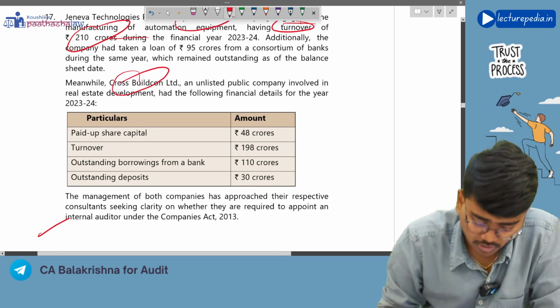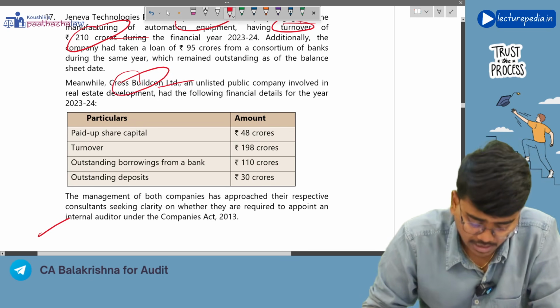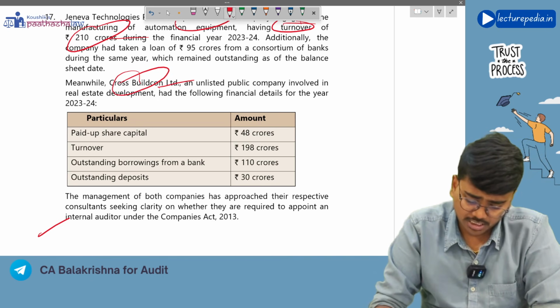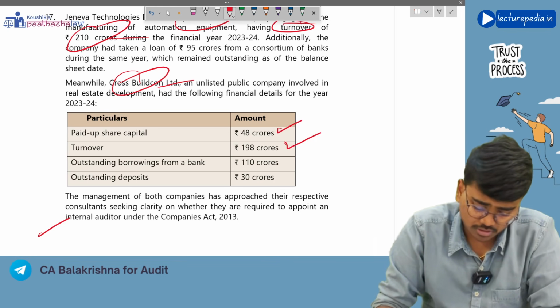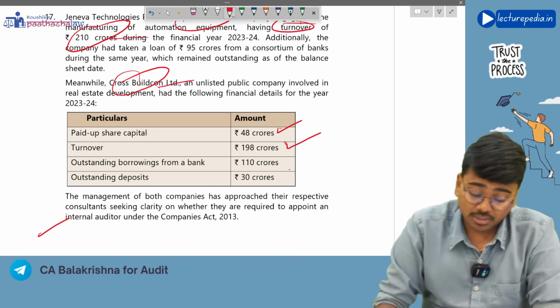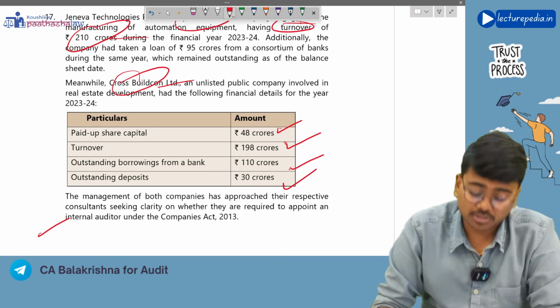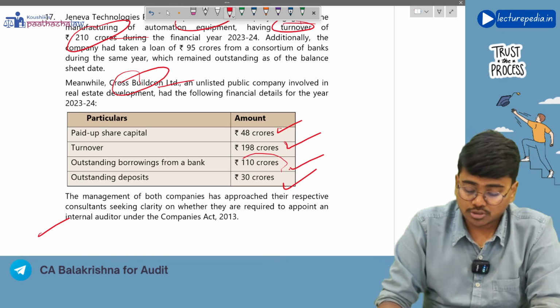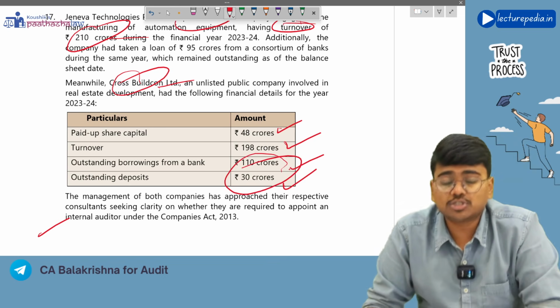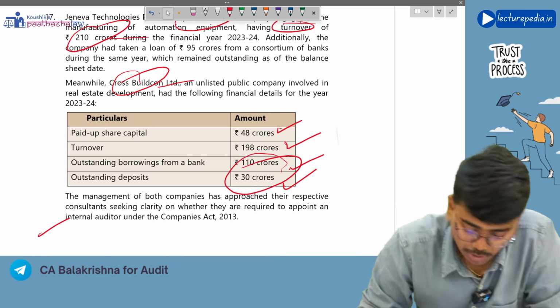Next, Cross Buildcon is basically a public company. In case of a public company, paid up share capital is less than 50 crores, turnover is also less than 200 crores, but borrowings are exceeding 100 crores and outstanding deposits are also exceeding 25 crores. So since these two are satisfied, you need to appoint internal auditors.